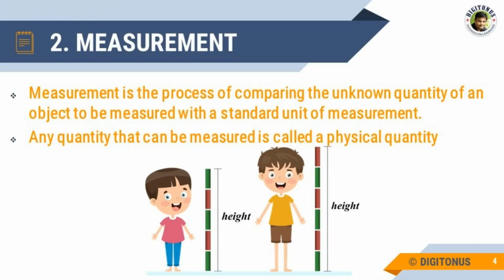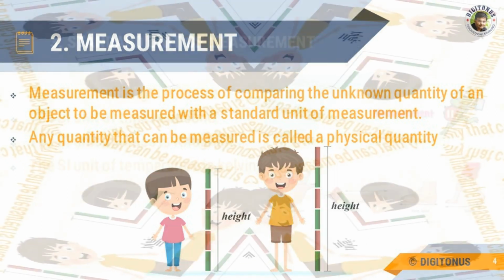Now let us study about the measurement. So dear students, measurement is the process of comparing the unknown quantity of an object to be measured with a standard unit of measurement. See, any quantity that can be measured is called a physical quantity, like time, distance, length and mass. They are all physical quantities because they can be measured.